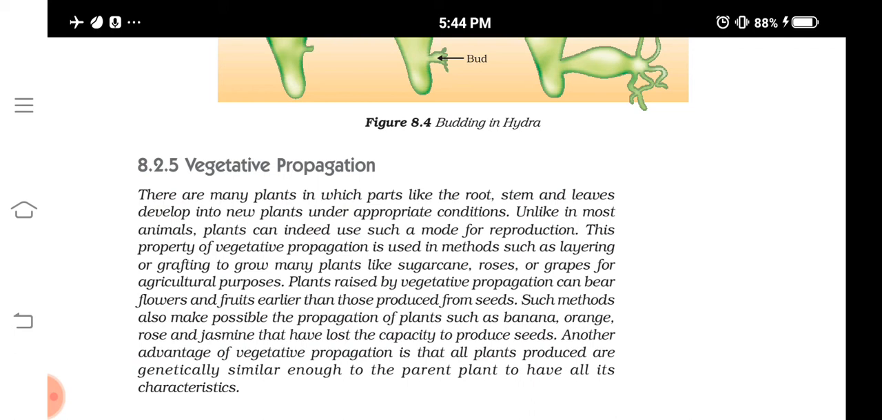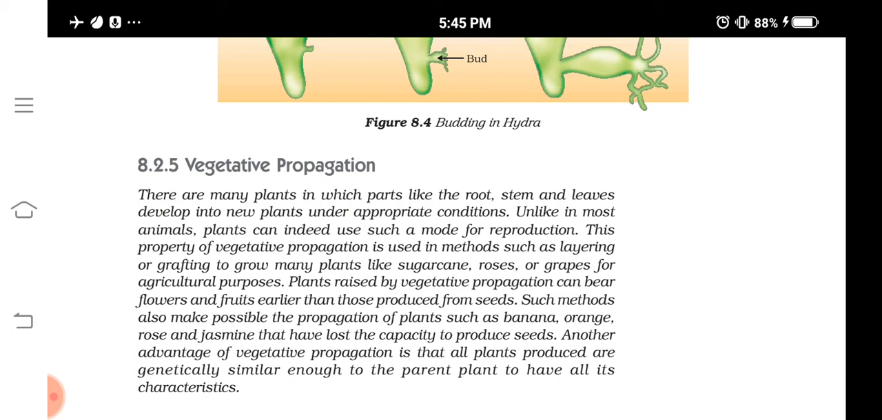Then another important point is in vegetative reproduction, the progeny produced will be genetically similar. We have studied that in sexual reproduction, variation can happen. So if we take the seeds of a mango tree which is giving very sweet mangoes, it is not sure that when the seeds grow and develop, they will give the same taste as the parent plant. Why? Because the seed is produced due to what? Sexual reproduction, and in sexual reproduction there is a chance of what? Variation.